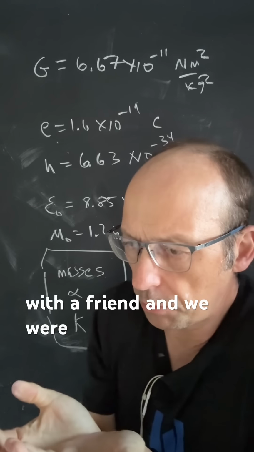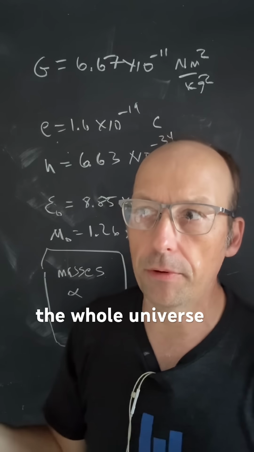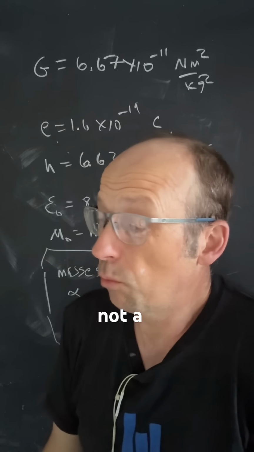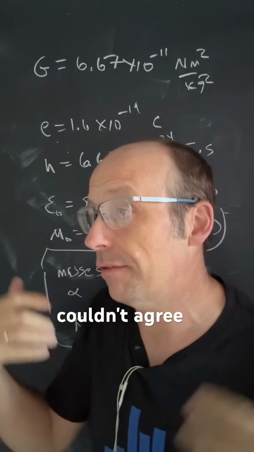I was having a discussion with a friend and we were talking about what are the fundamental constants, what are the numbers that describe the whole universe? And there's not one answer. He said there were eight, and I couldn't really agree. We couldn't agree on some things.